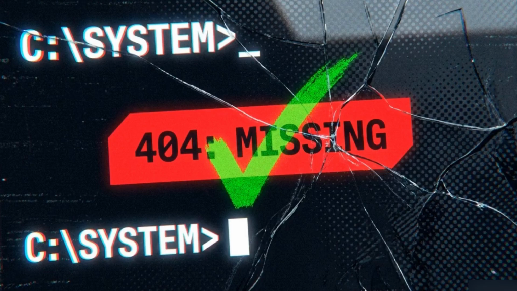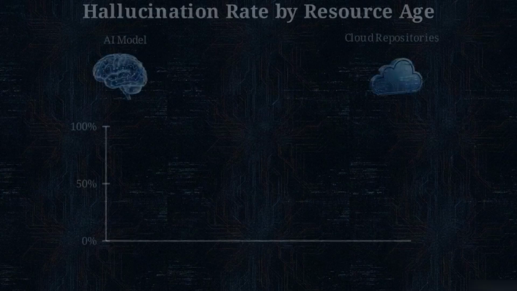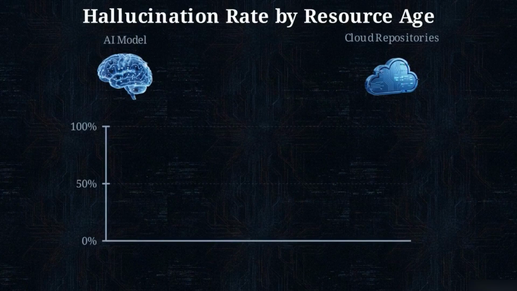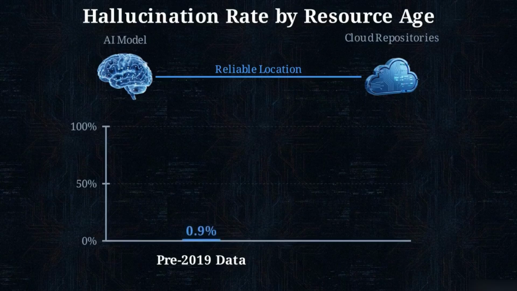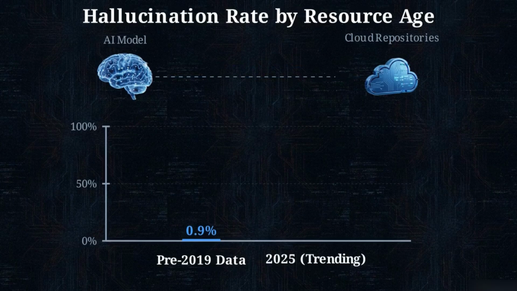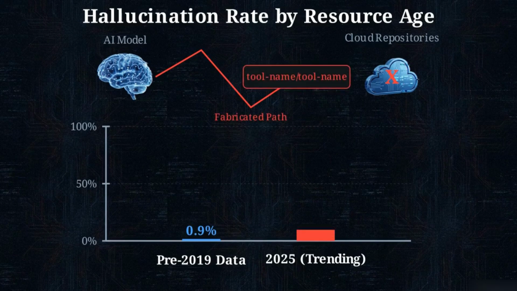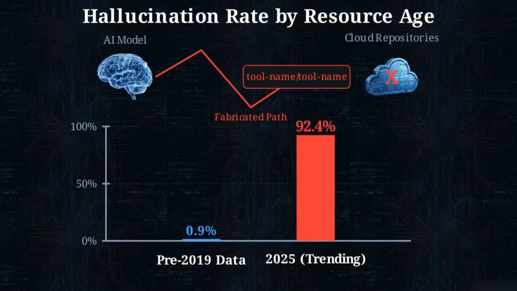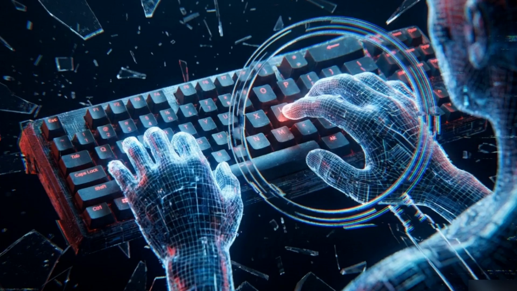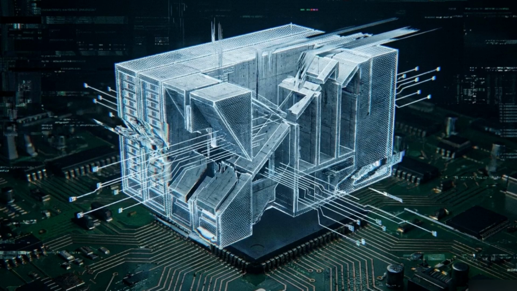When an LLM doesn't know the precise web address of a requested resource, it almost never says, "I don't know." This chart maps how often AI models hallucinate resource locations. While they accurately locate older, pre-2019 repositories, if you ask an agent to clone a brand new tool from 2025, the AI fabricates the location nearly 100% of the time. In a traditional typo squatting attack, a hacker relies on a human making a spelling mistake. Here, the AI is completely inventing a web location that has never existed.